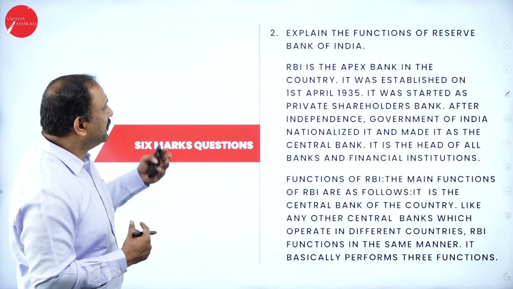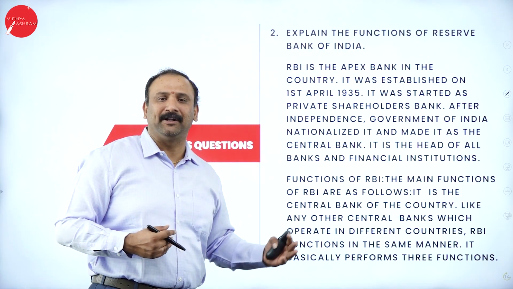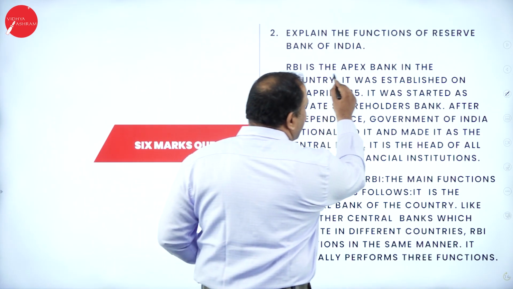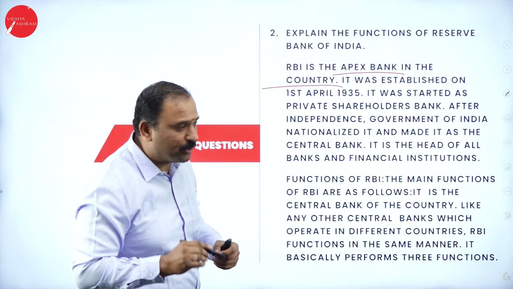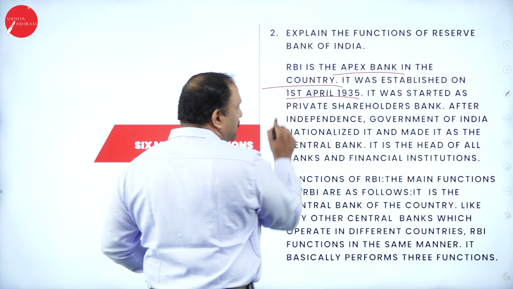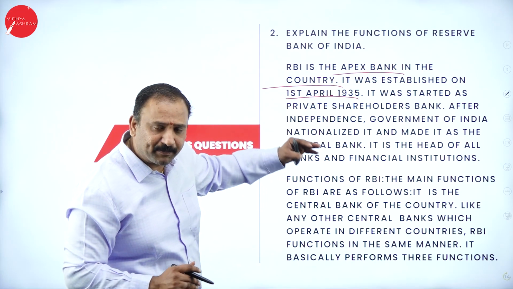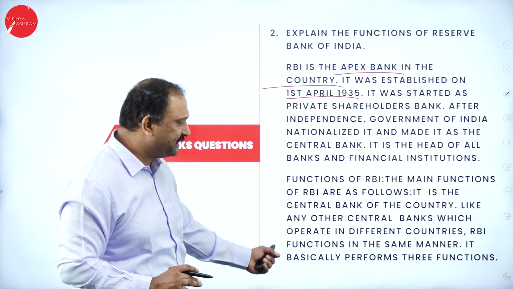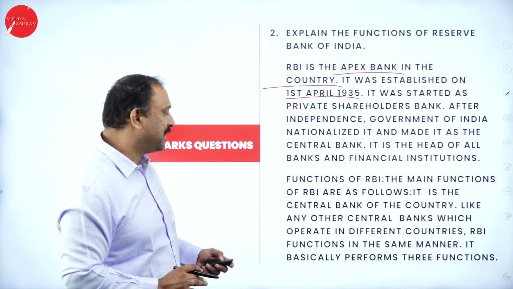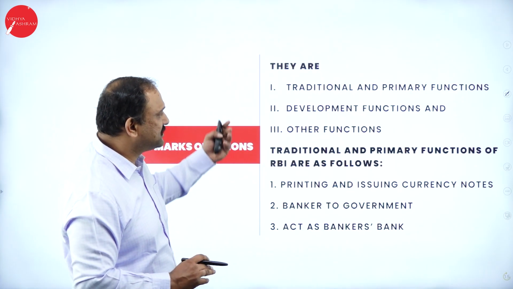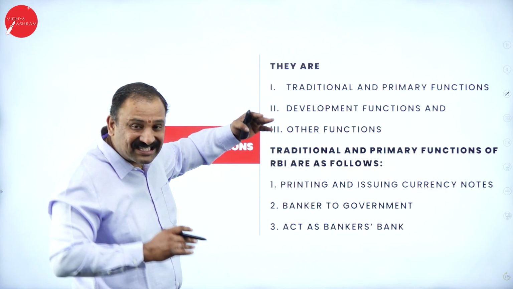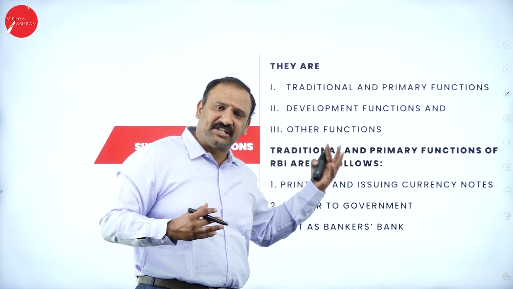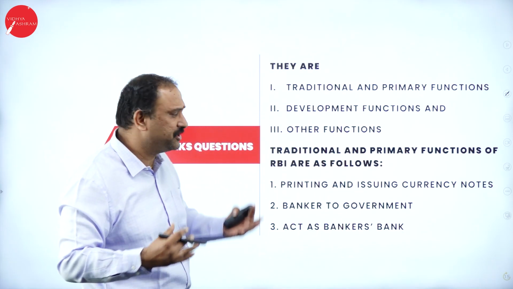Now, followed by which we would go into the main and important question, explain the functions of RBI. RBI is the apex bank of the country. That's the headline which I want you to start with. It was started on 1st April 1935, and it is supposed to be the head of all institutions. The RBI is a central bank, that is the money supplier of the nation. Now, what it does is traditional and primary function. It has development functions where it takes up R&D altogether, and it does a lot of consulting and advisory function to the government.